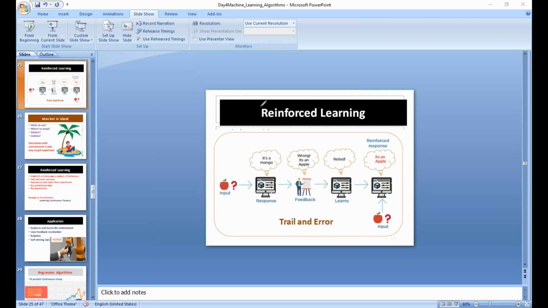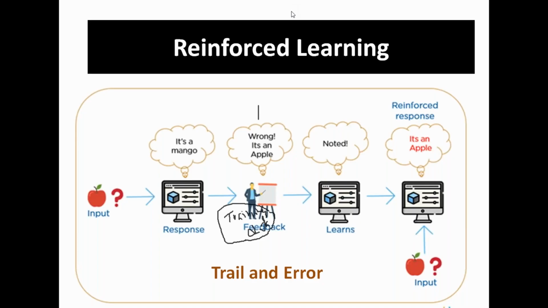Reinforced learning generally doesn't use training data. Remember, in supervised learning and unsupervised learning we have training data, but in reinforced learning we don't have training data. The system itself has to interact with the environment to generate data, and it has to learn from it.